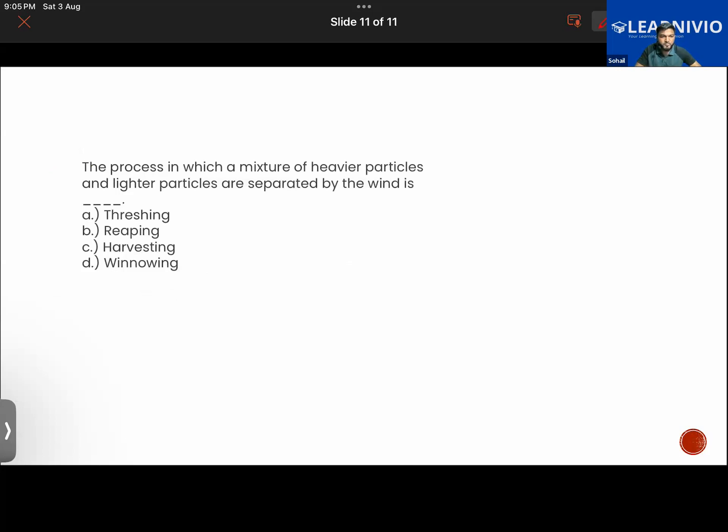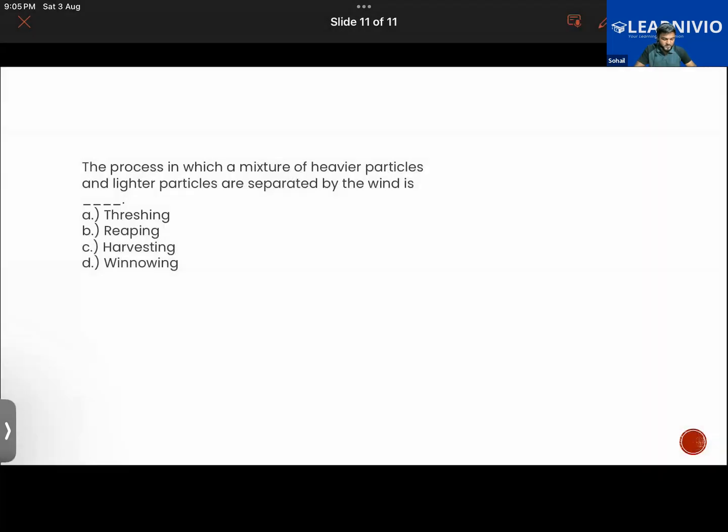The last question. The process in which a mixture of heavier particles and lighter particles are separated by the wind. Crushing, reaping. Sir, winnowing. That is winnowing. Very good. Okay, very good, Halima.